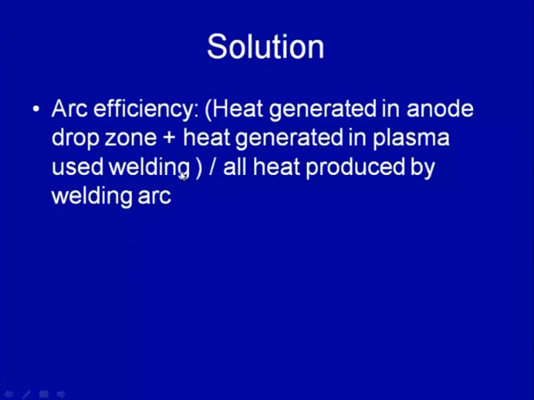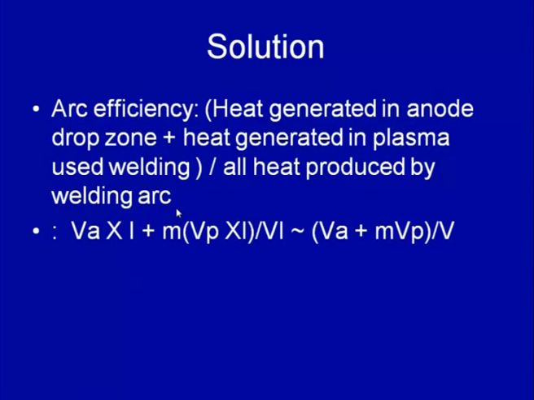If the sum of these two heats is divided by all the heat generated by the welding arc, then we can calculate the arc efficiency.